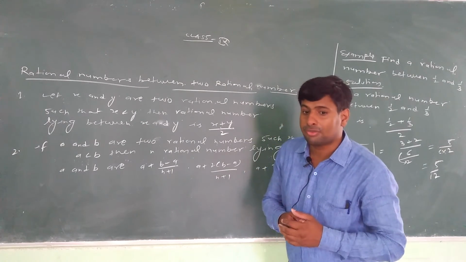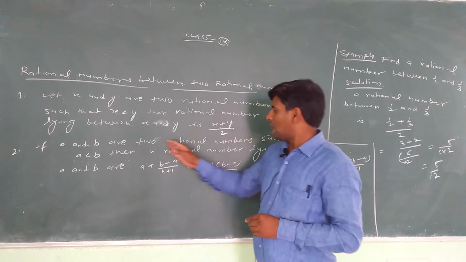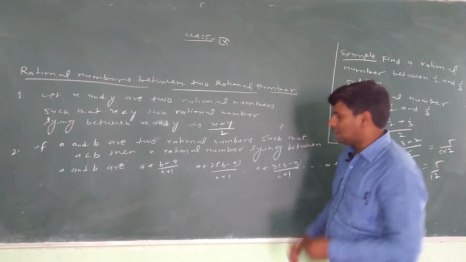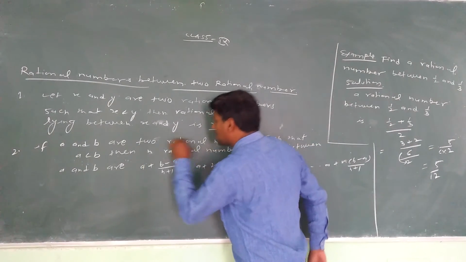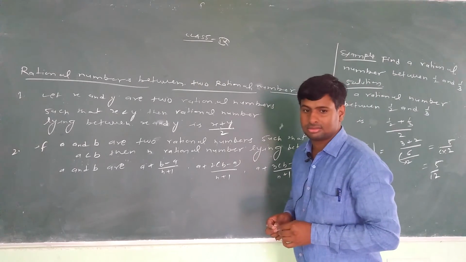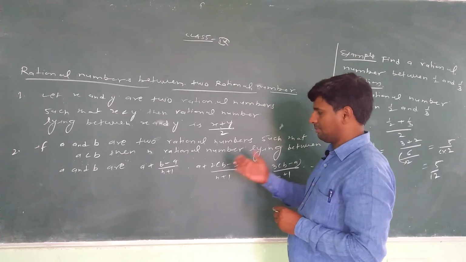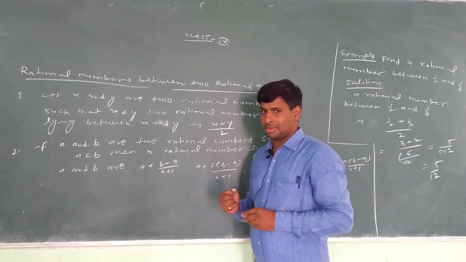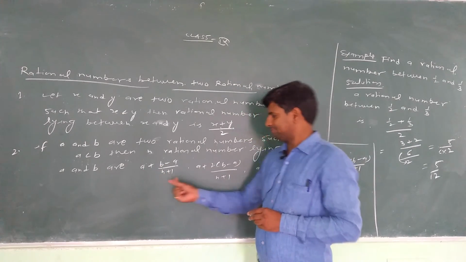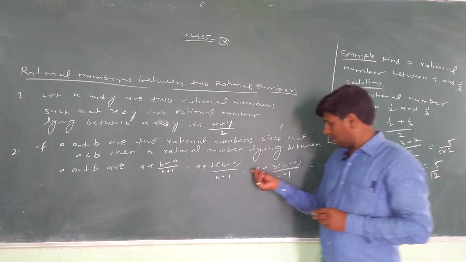If we need to find n rational numbers, if a and b are two rational numbers such that a is less than b, then the n rational numbers lying between a and b are a plus (b minus a) by (n plus 1), a plus 2 times (b minus a) by (n plus 1), and so on.